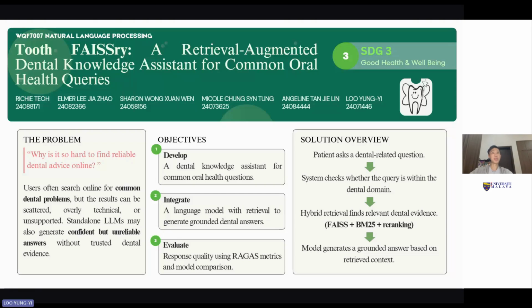So the problem: have you ever Googled a toothache? The results are terrifying. You type in why do my gums bleed, and within 3 clicks, the internet tells you your jaw is going to fall off. The information is scattered, sometimes overly technical, and half of it is trying to sell something.